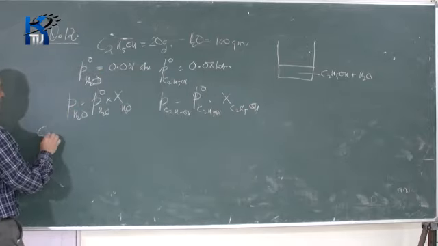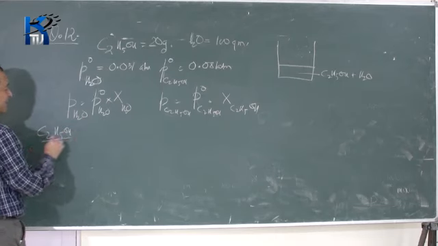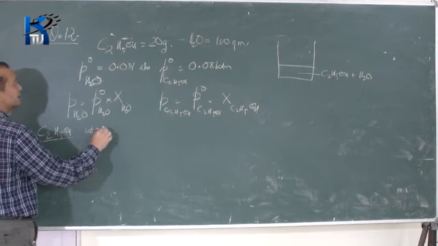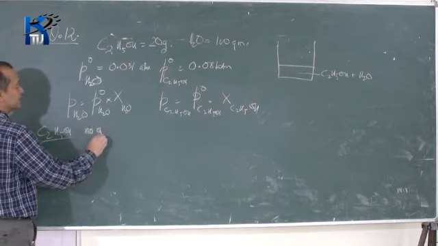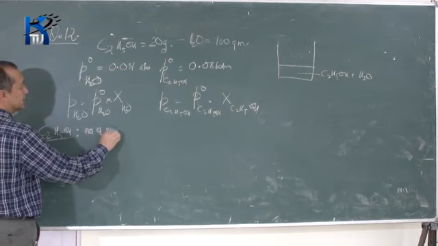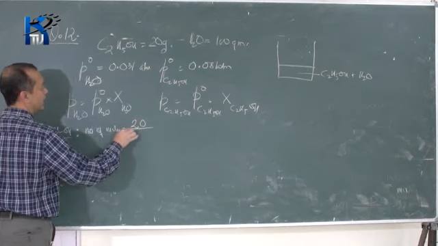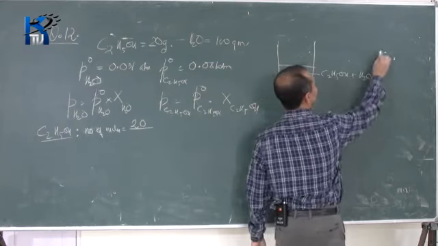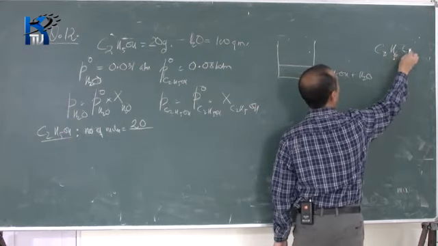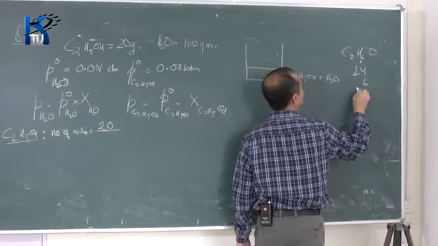This is the way for C2H5OH. The number of moles, I told you last time, is the weight divided by molecular weight. What is the molecular weight of ethyl alcohol? Ethyl alcohol C2H5OH is C2H6O: carbon 24, hydrogen 6, oxygen 16.